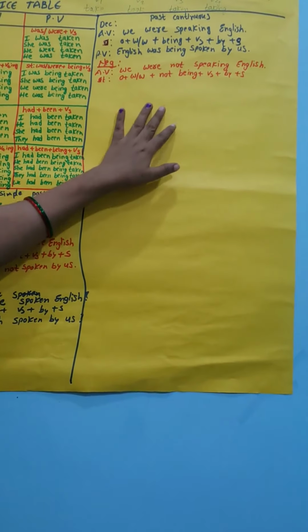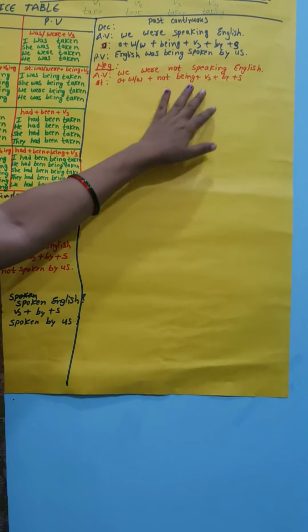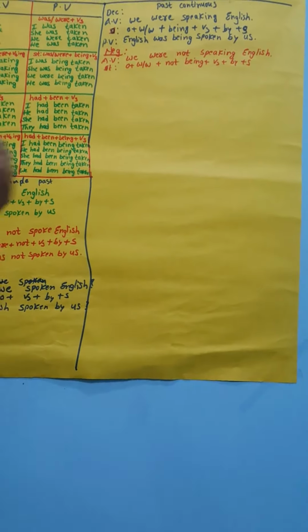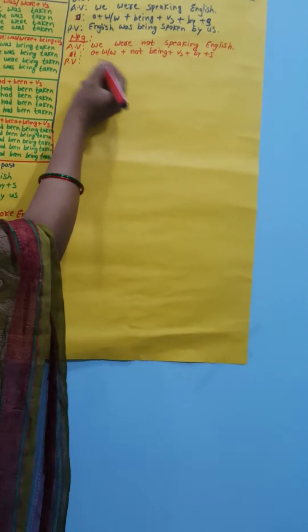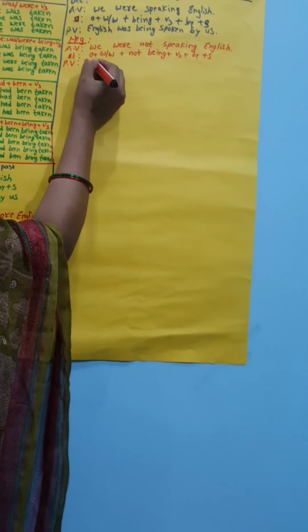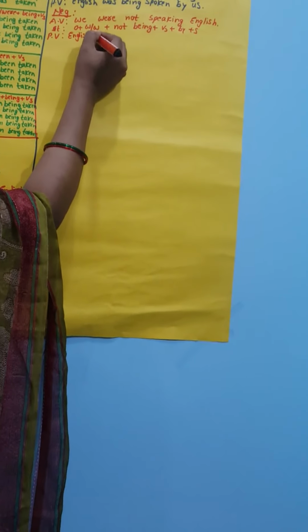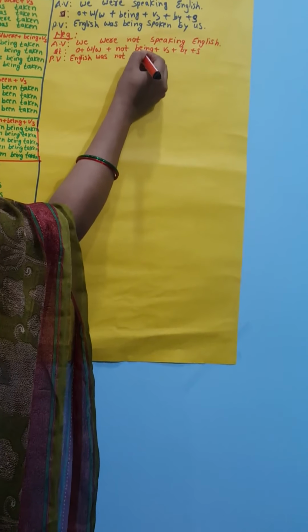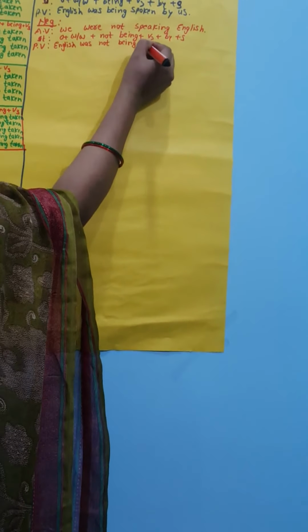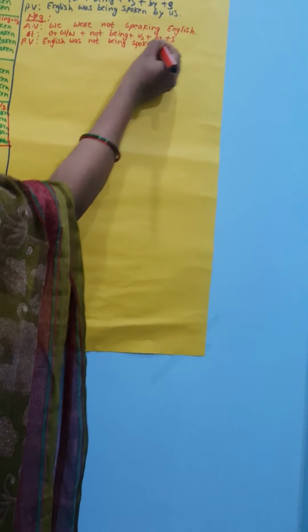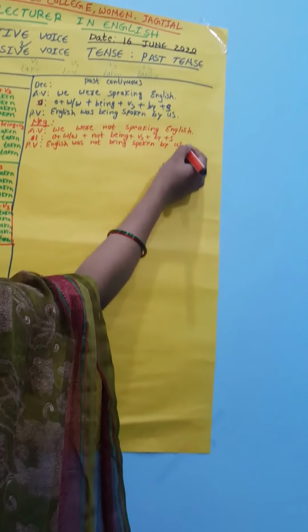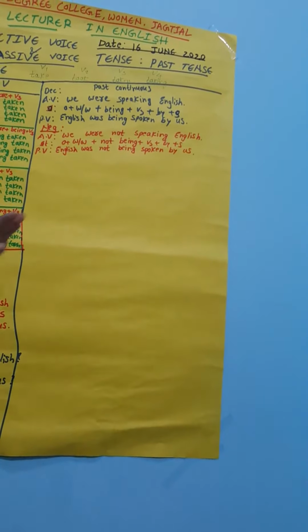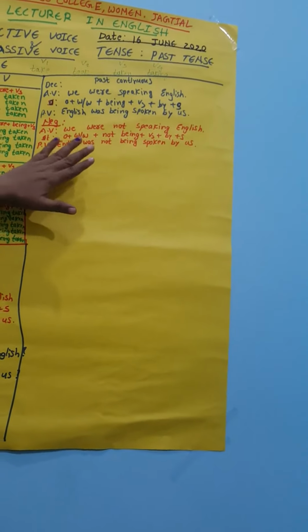See here how it is changed into the passive voice: English was not being spoken by us. This is the active voice sentence changed into the passive voice in the negative form.